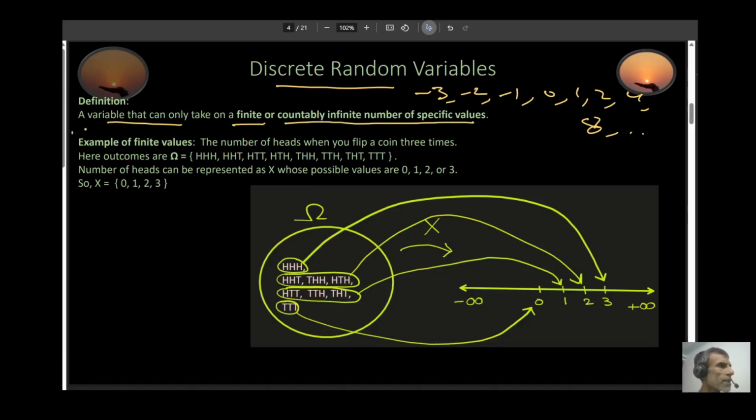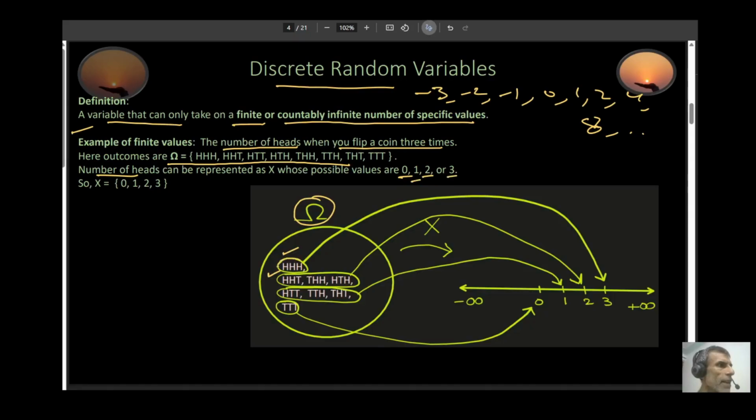So let's take a look at an example. Let's say you flip a coin 3 times and you want to count the number of heads. When you flip a coin 3 times, what is your sample space? Well, this is my sample space right here. I'm representing this sample space through a Venn diagram. So this is head, head, head, head, head, tail, tail, head, head, tail, tail, and so forth. Now, let's say I represent my number of heads as X. So my X can be 0, 1, 2, 3, because that represents the number of heads I can get.